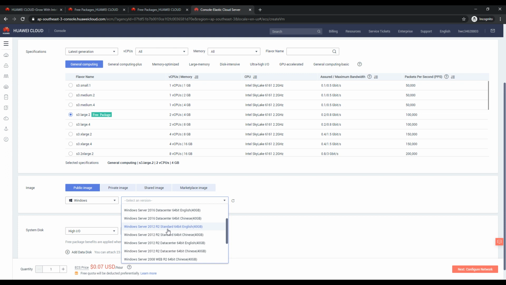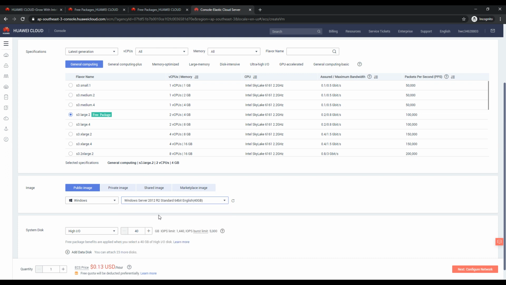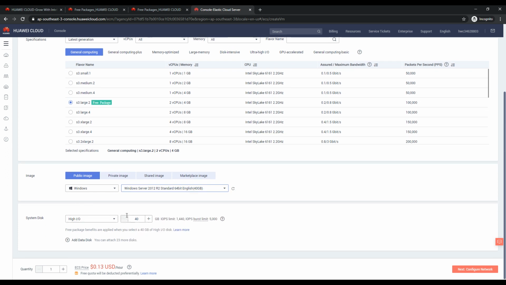And I always love Windows Server 2012 R2 Standard Edition. Even the newer versions are here, but I am going to stick with this. I'm not going to play with any of these system options. Don't worry about this price. Here it is mentioned, if it is under the free tier it will be deducted preferentially, and here we have selected this.